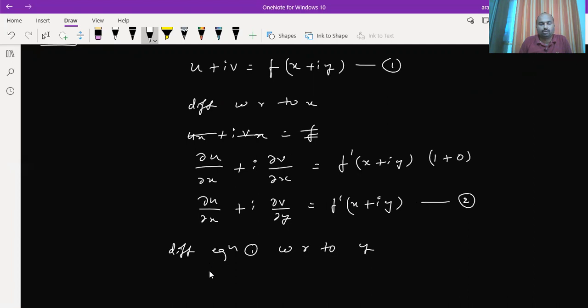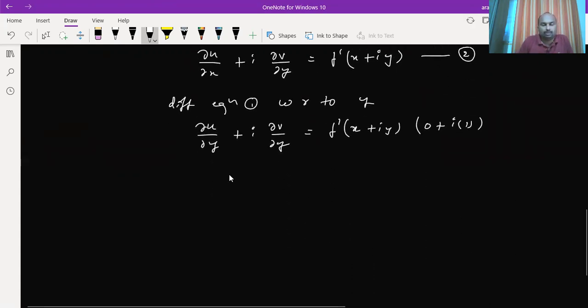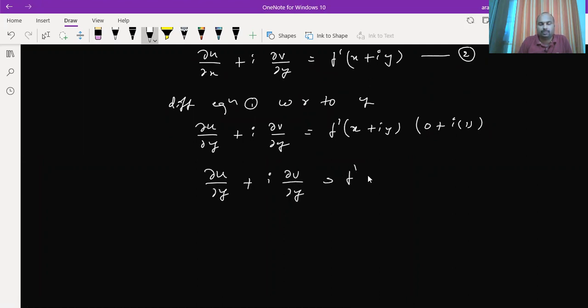Again, I will differentiate equation 1 with respect to y. Again, both u and v are functions of x and y. So therefore, it is del u by del y plus i into del v by del y is equals to f dash of x plus iy into, x derivative is 0, i into y derivative is 1. So I'll rewrite this equation again. That is del u by del y plus i into del v by del y is equals to f dash of x plus iy into i.